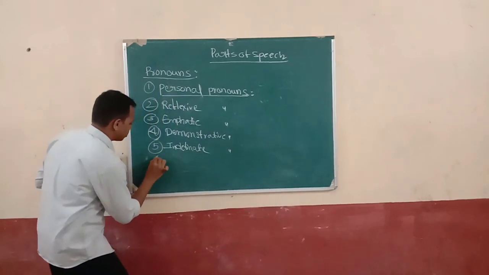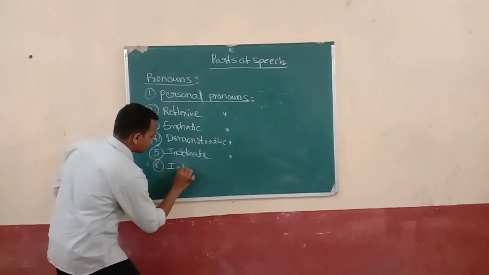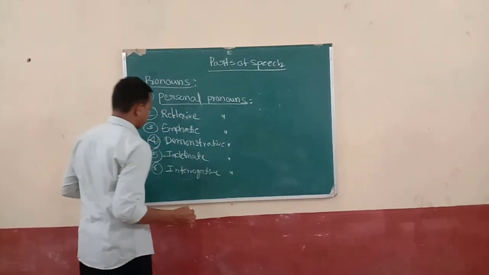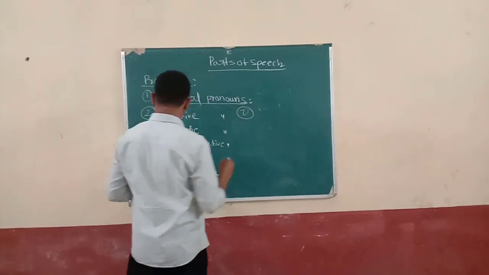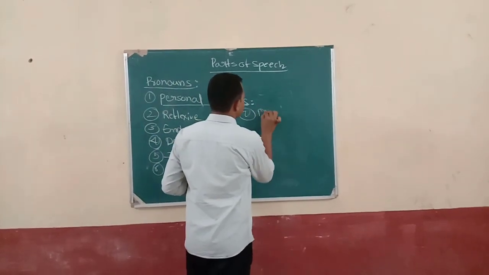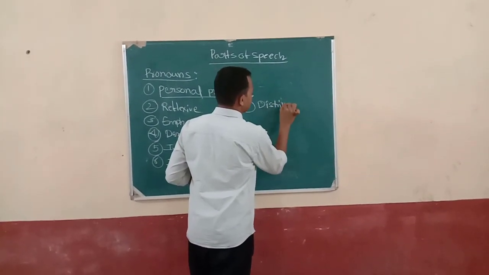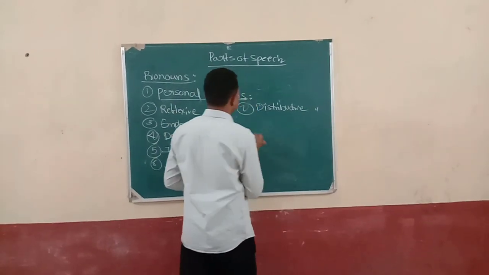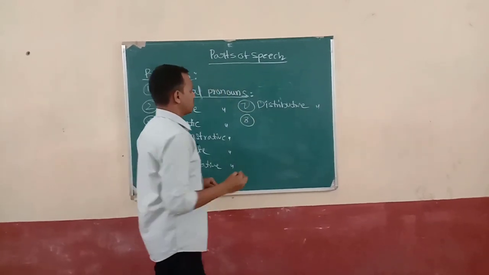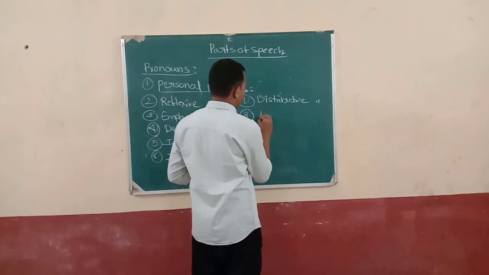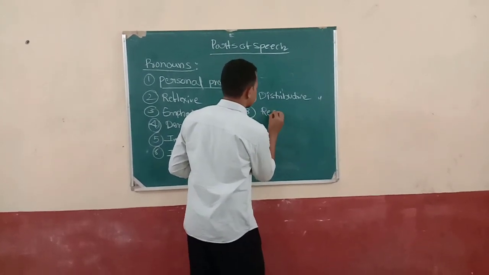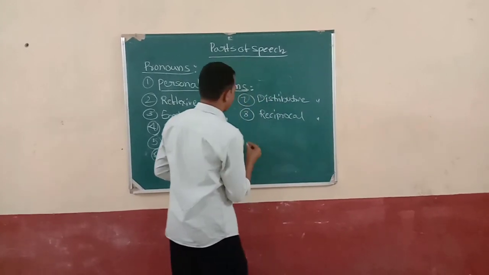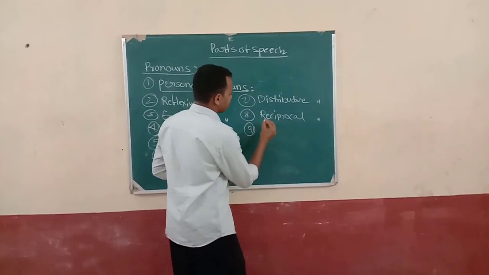Sixth one is interrogative pronoun. Seventh one is distributive pronoun. Eighth one is reciprocal pronoun. And the ninth one is relative pronoun.